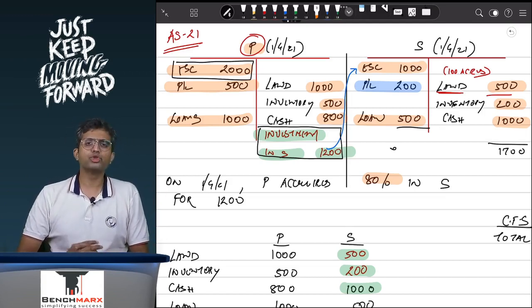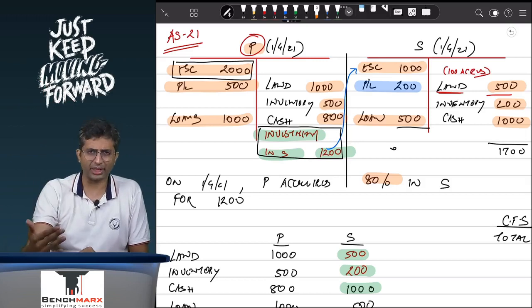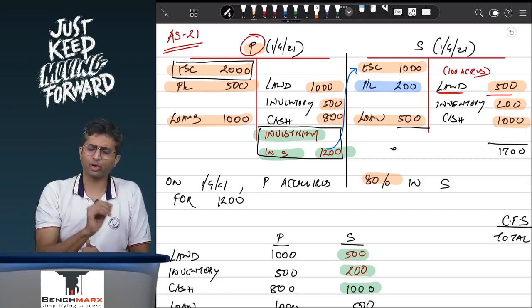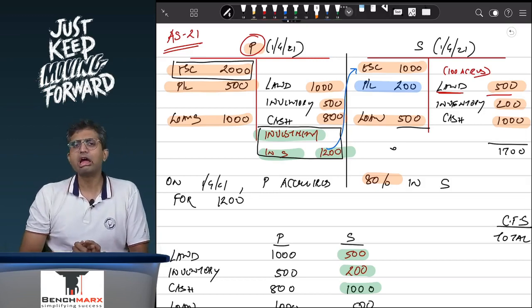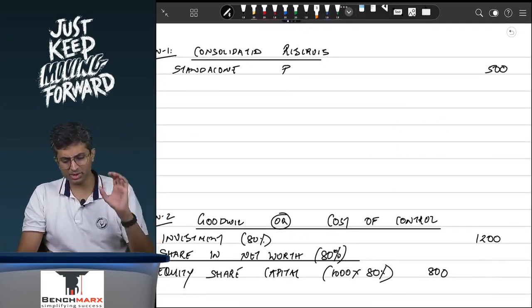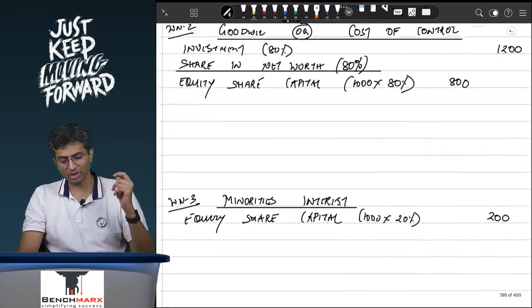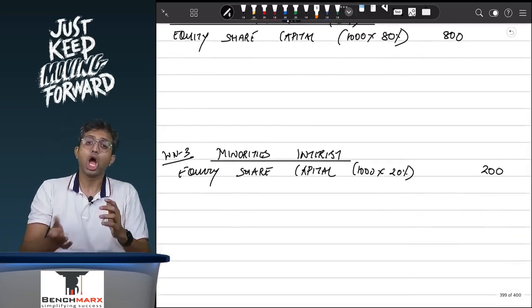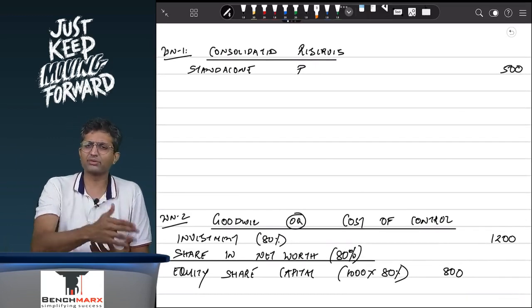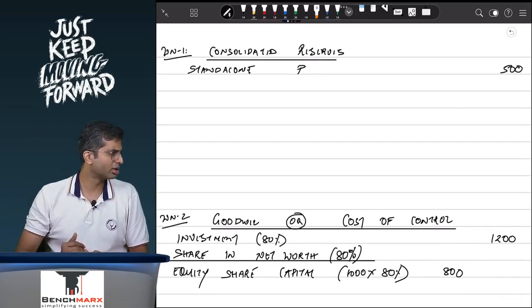So over here, you will first prepare the Schedule 3 format. After that, you will prepare notes where you will write down all assets, all liabilities as they appear in the balance sheet. Then you prepare 3 working notes. 8 to 10 lines consolidated reserves, 8 to 10 lines goodwill or cost of control, 8 to 10 lines minorities interest. Within that, you will write the standalone parent reserves of 500. If there are multiple reserves, you will do that in a columnar form.